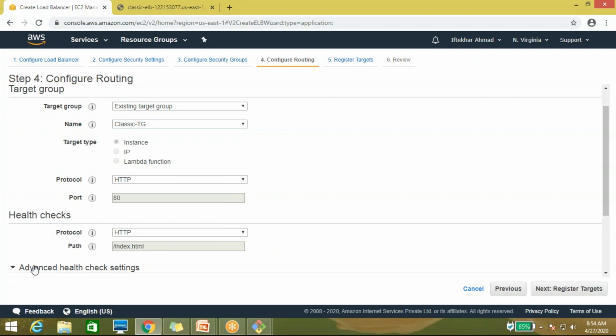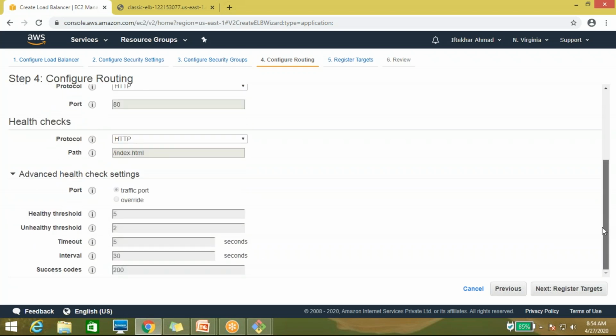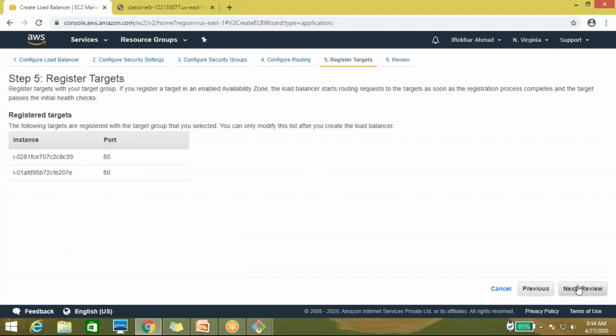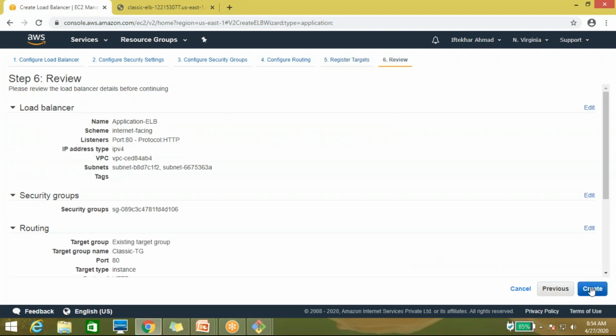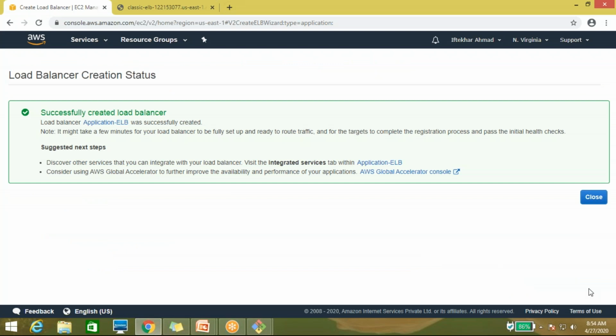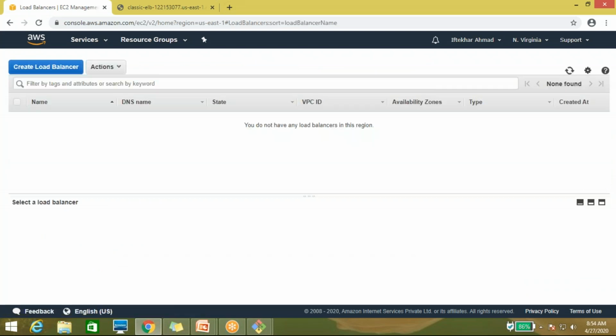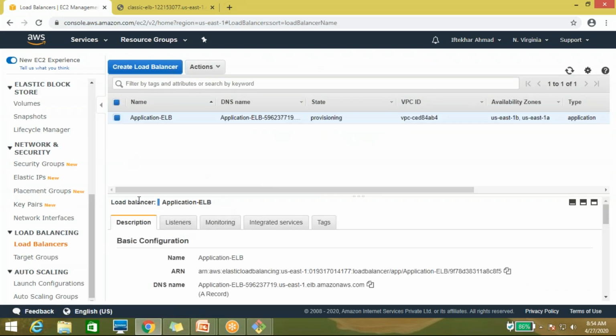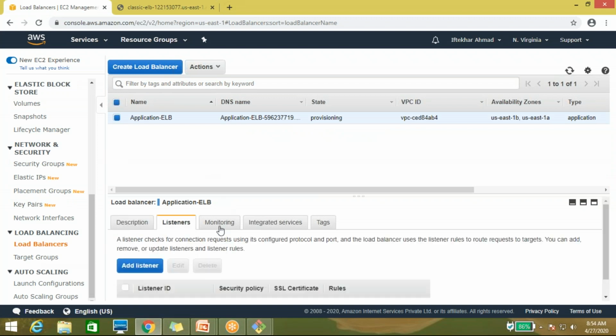Now come to the advanced section. What is showing is the health check, I believe, with traffic port and health check. So let it be as it is. Port number is 80. Next, review and create. Now it has been created.